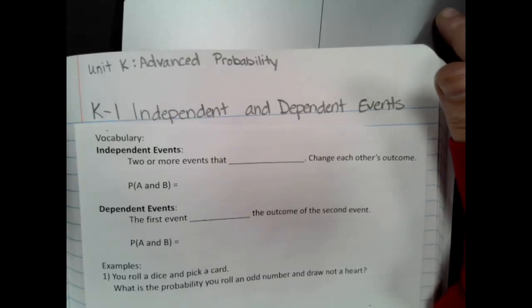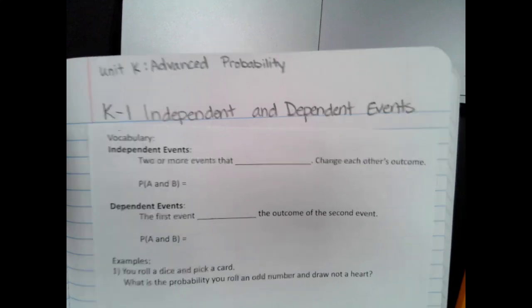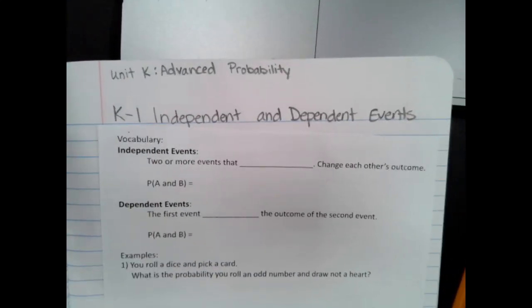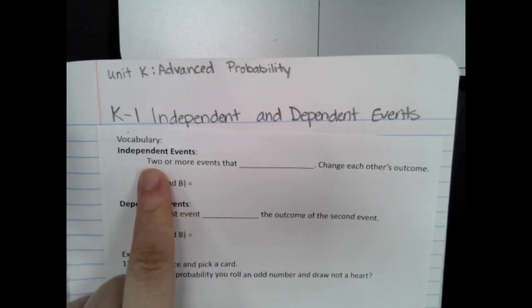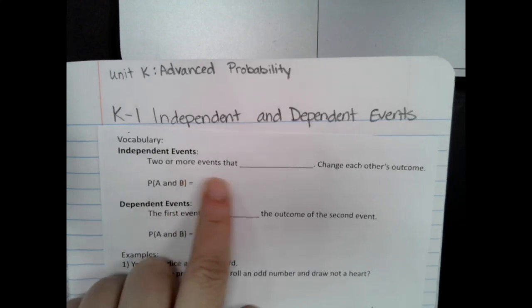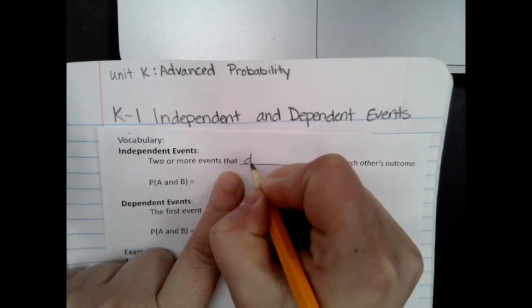All right, so to start off with, we're going to talk about independent events. If you are independent, what does that mean if you are an independent person? You don't depend on someone. What did you say, Geronimo? You don't need help from anyone. You're kind of on your own, right? You're independent. Okay, so independent events are two or more events that do not change each other's outcome.